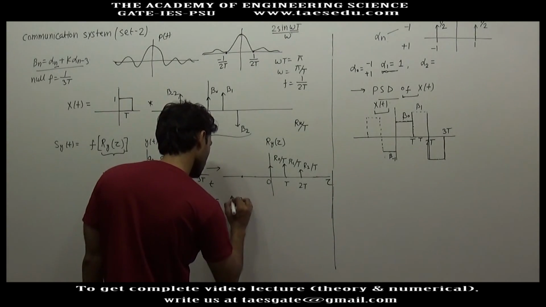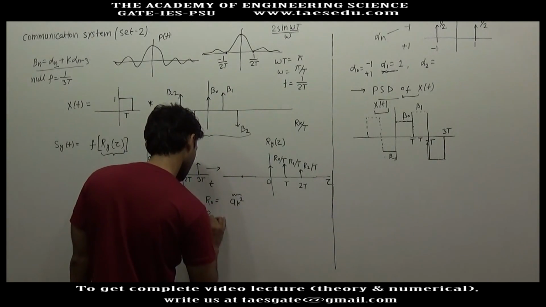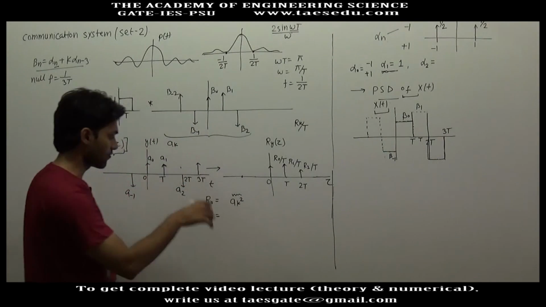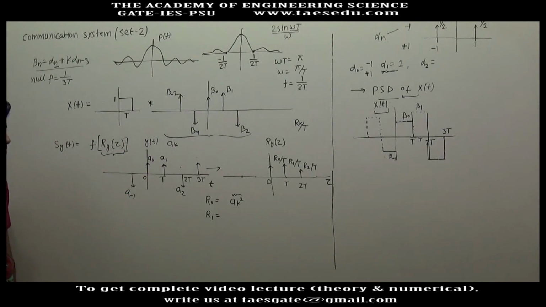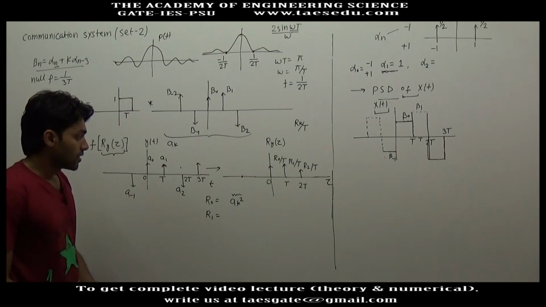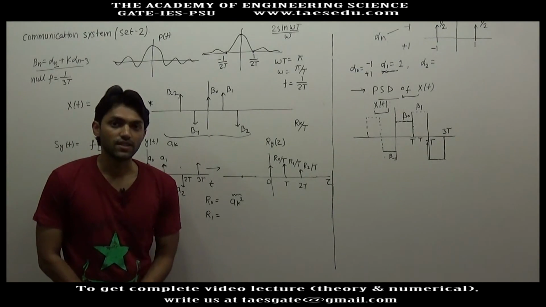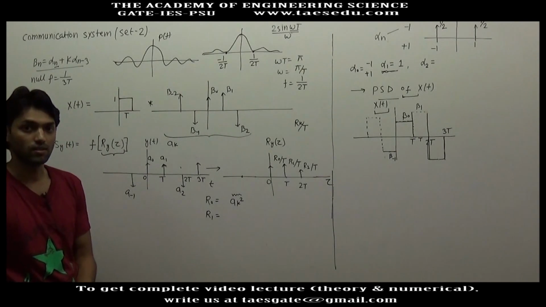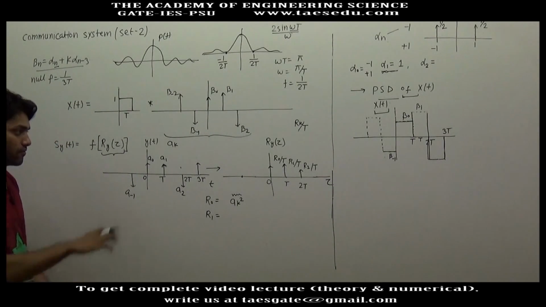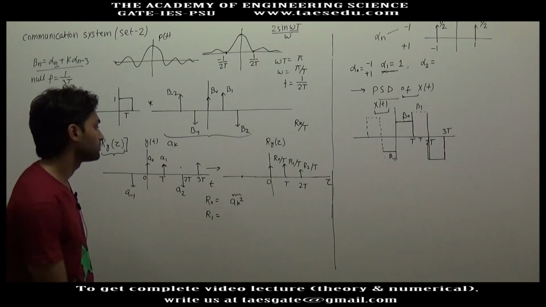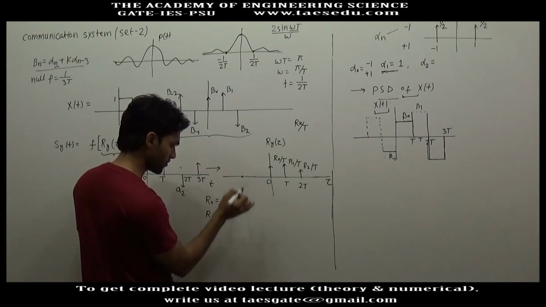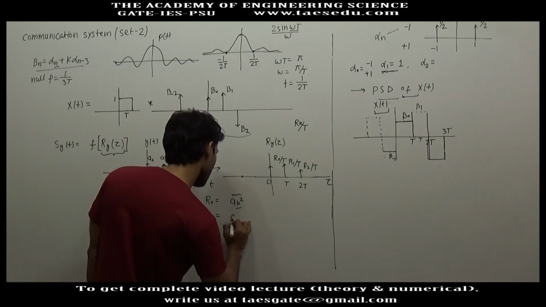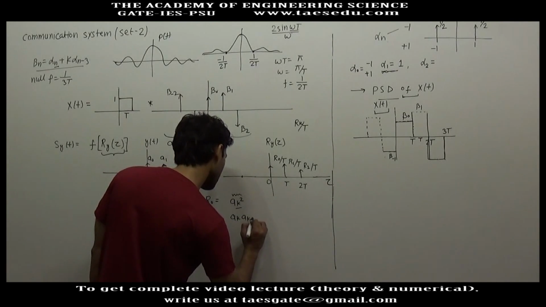where R0 is the average of ak square. R1 we have already studied in line coding, in finding out the power spectral density of polar signaling or on-off signaling. We have done this type of exercise. R0 is the average of ak square, R1 is the average of ak into ak plus 1.